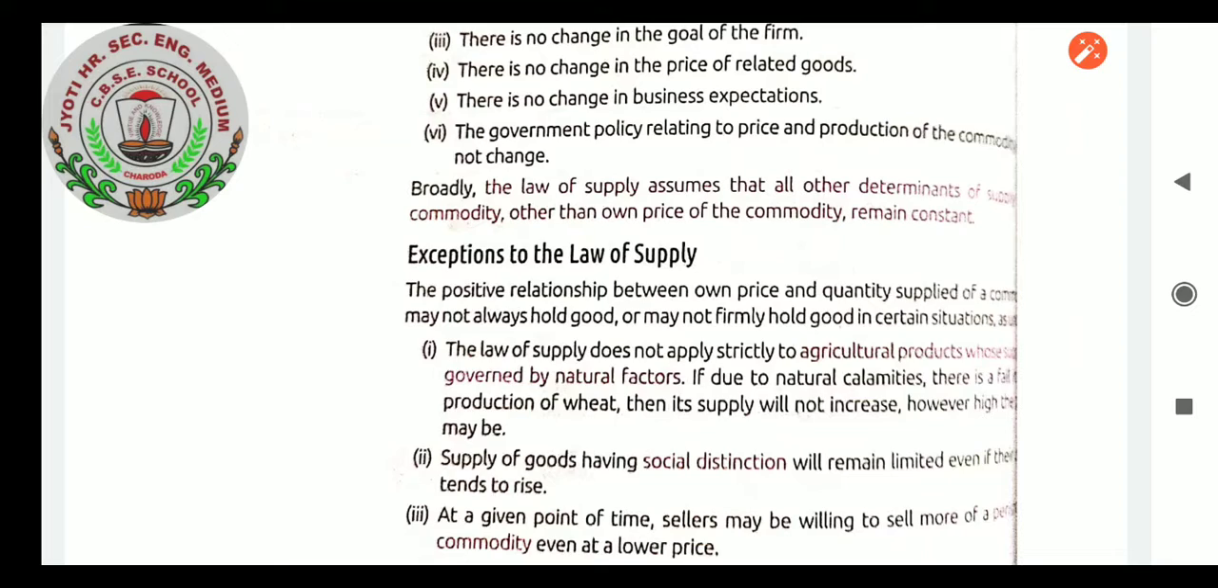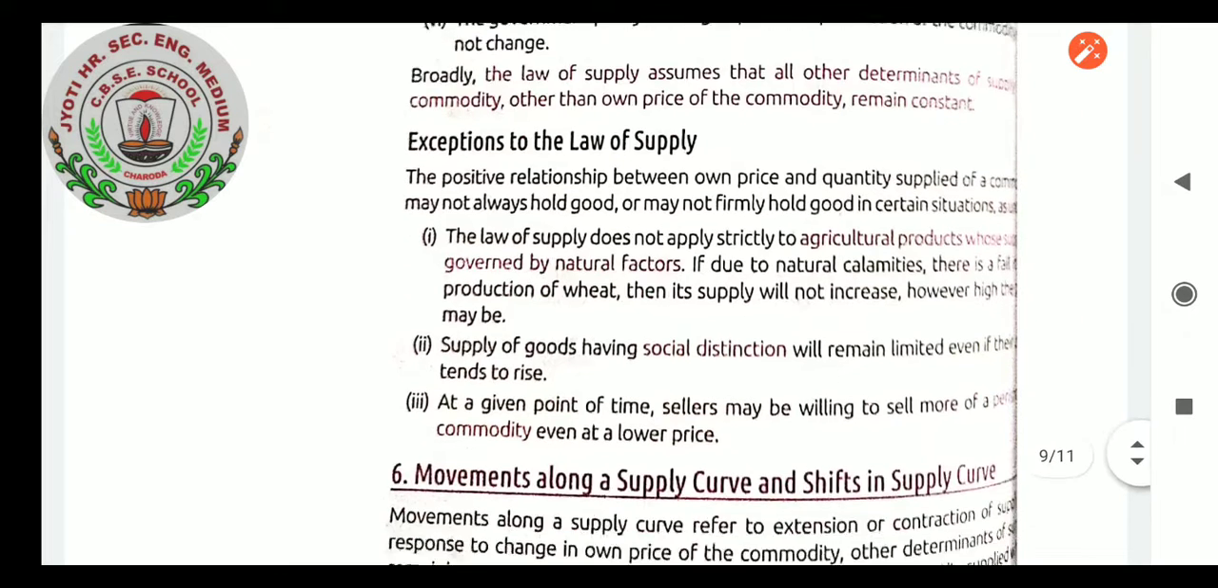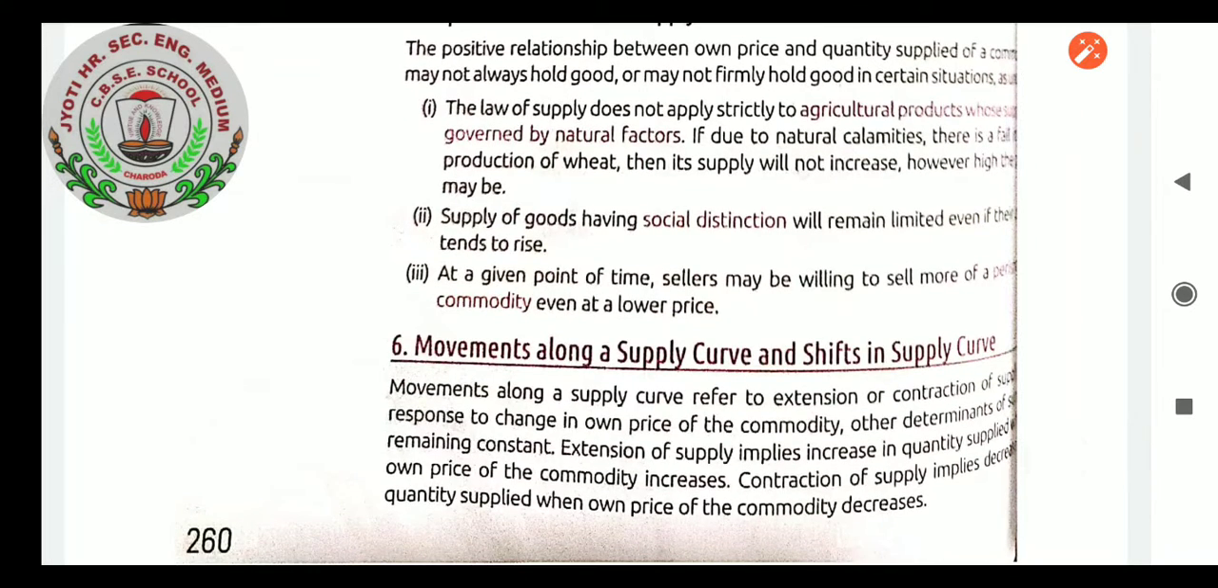Supply of goods having social distinction will remain unlimited even if prices tend to rise. Social distinctions, inferior and superior goods, are there. People who have the income and the living standard don't want to shift their demand from the particular product. So they will be demanding though the price is increasing. So that will not affect the exemption to the law of supply.